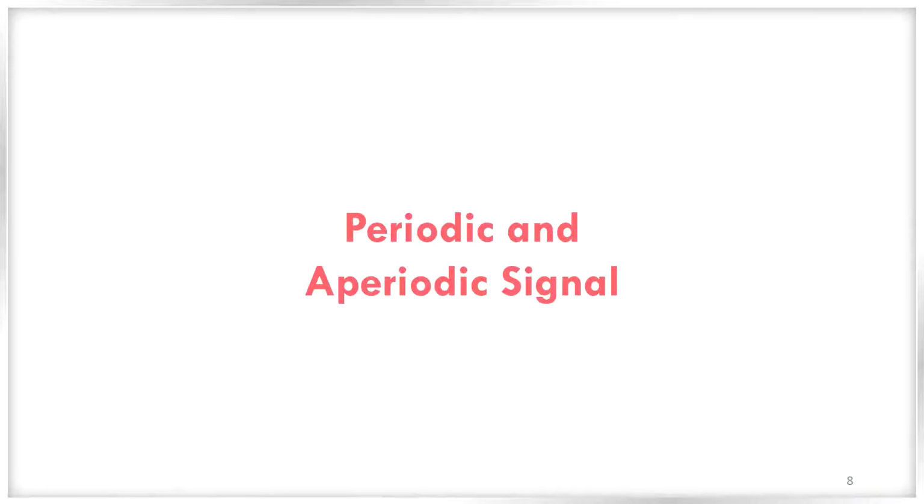Another important classification of signal are periodic signals and aperiodic signals. These are very important for the analysis of signals, especially from the frequency domain. So please listen carefully and try to understand what are the differences and similarities between the periodic signals and aperiodic signals. Periodic and aperiodic signal.